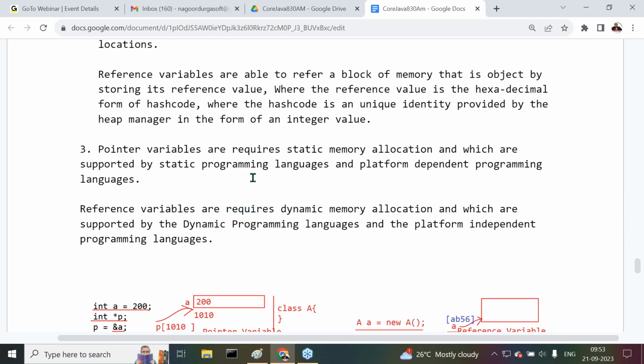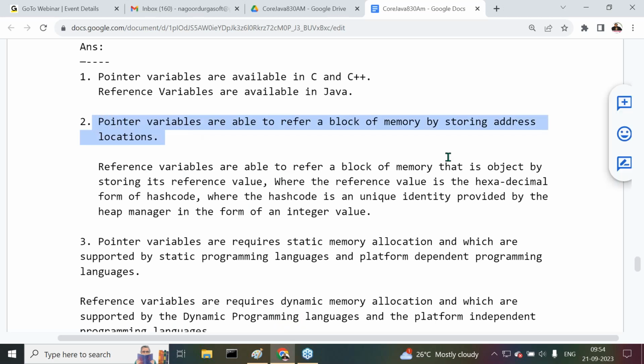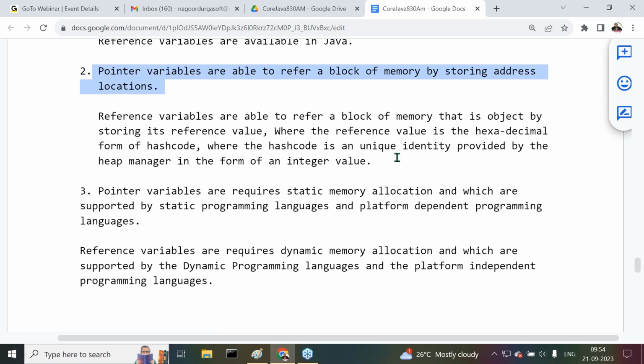Right, sir. Overall, 3 differences are given. Pointer variables exist in C and C++. Reference variables exist in Java. Pointer variables are able to refer a block of memory by storing address locations. Reference variables are able to refer a block of memory, that is an object, by storing its reference value. Where the reference value is the hexadecimal form of hash code, where the hash code is a unique identity provided by the heap manager in the form of an integer value.